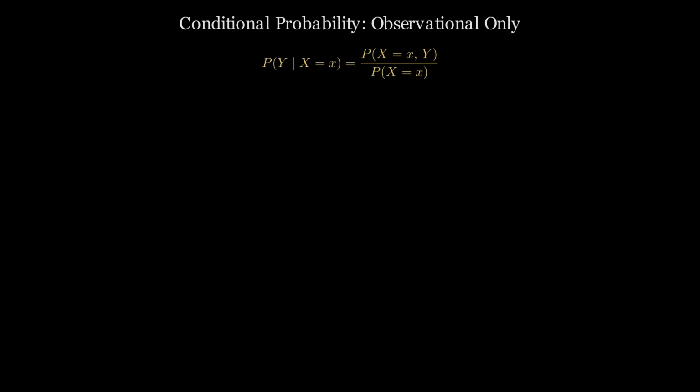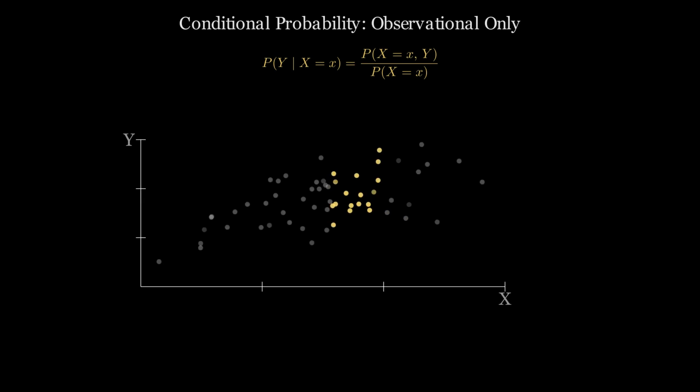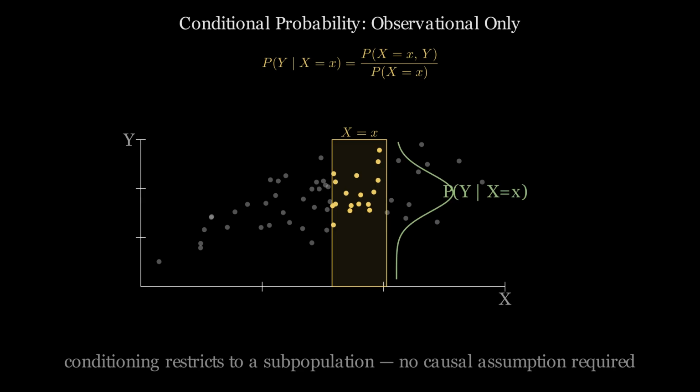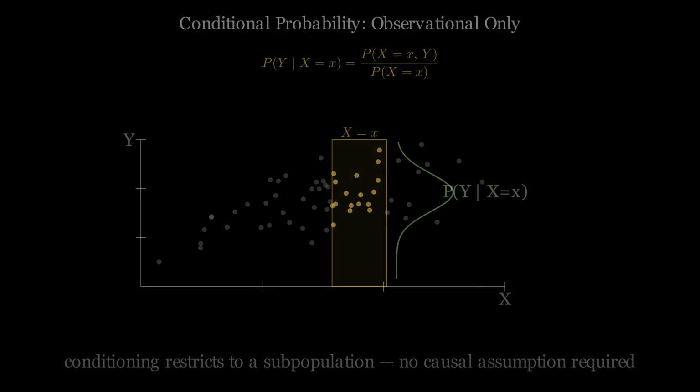Conditional probability is an operation defined on the probability space. The conditional distribution of y given x equals x is the distribution of y restricted to the subensemble where x takes the value x. This operation does not alter the causal structure of the system. It selects a subset of trajectories, but does not change any transition law. Conditioning is an observational operation. It answers the question, given that we observe x to be x, what is the distribution of y? It does not answer the question, if we set x to x by intervention, what would happen to y?